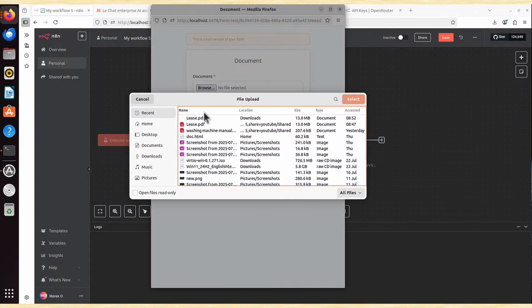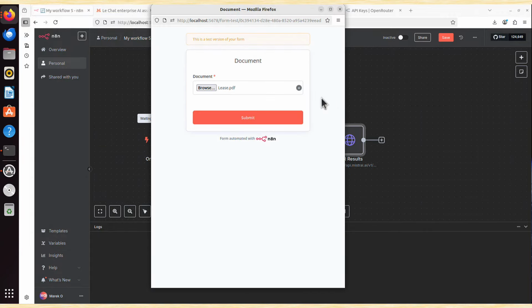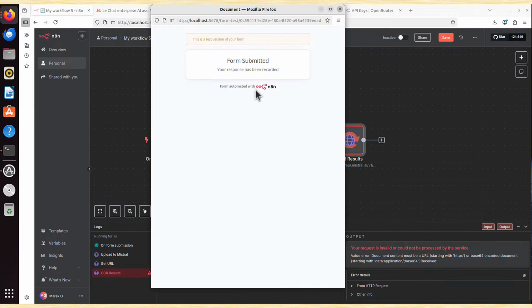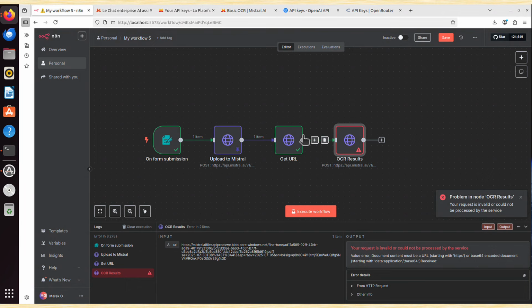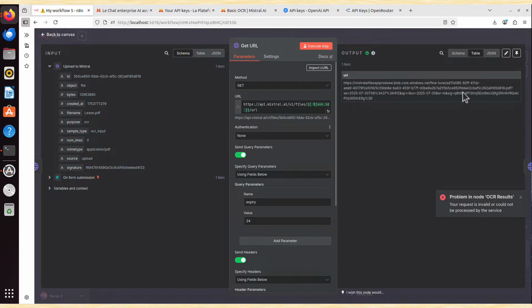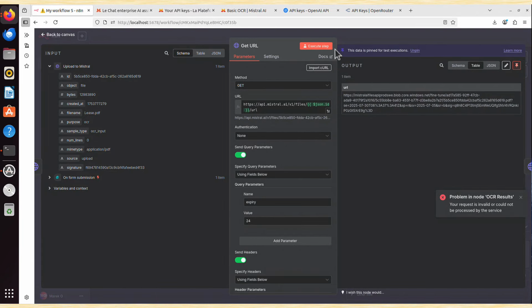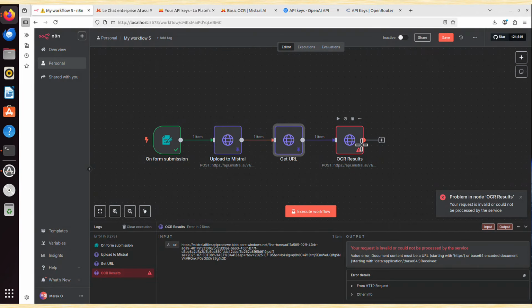So I will browse for my document again, I will select it, I will submit it, this node will just go through, and get URL seems to be working fine because it's also green. I will double click on that, and I will pin this data as well, because I know everything seems to be fine, and I can even see a problem in node OCR results. Well, I know about it, that's because we need that URL. Node OCR results is the next node, yes? Here I want to only pin the data, I go back, and we go to OCR results.